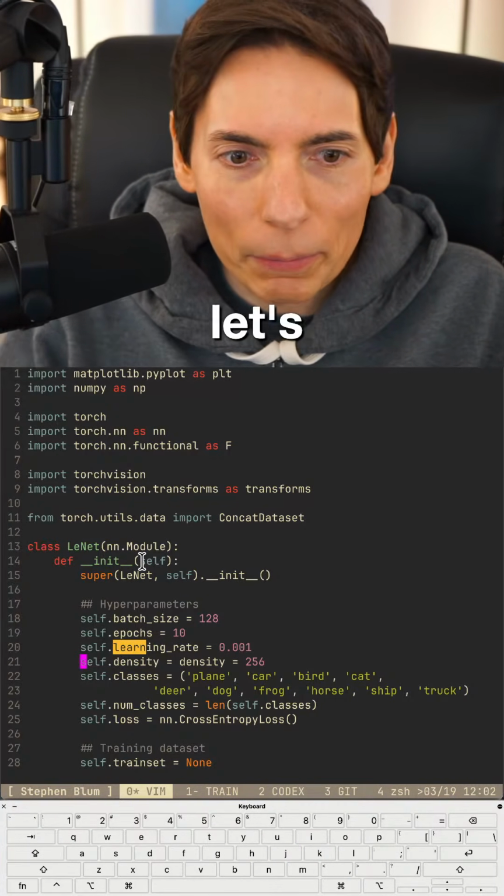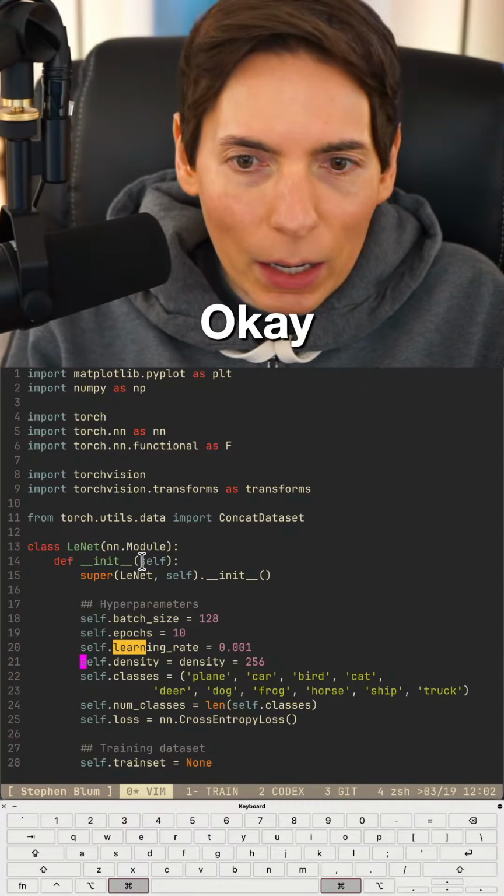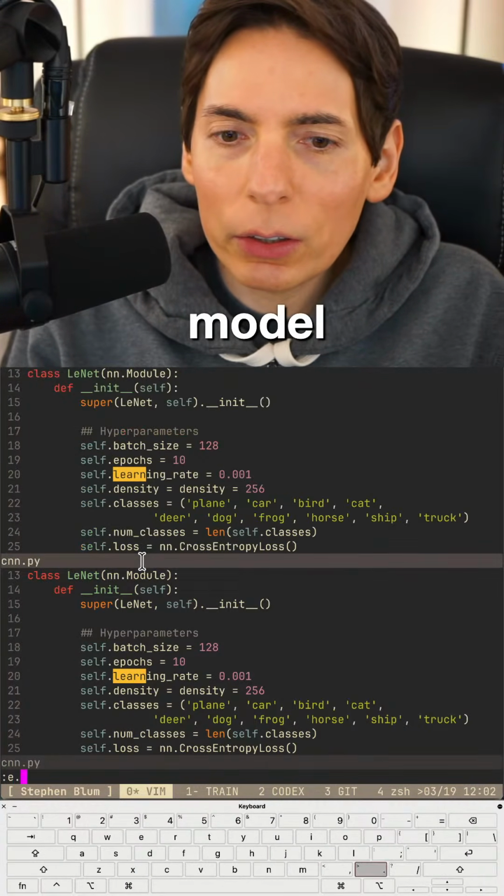All right, let's get going. Okay. We need to save the model. Let's see here. How do we do that? Custom data.